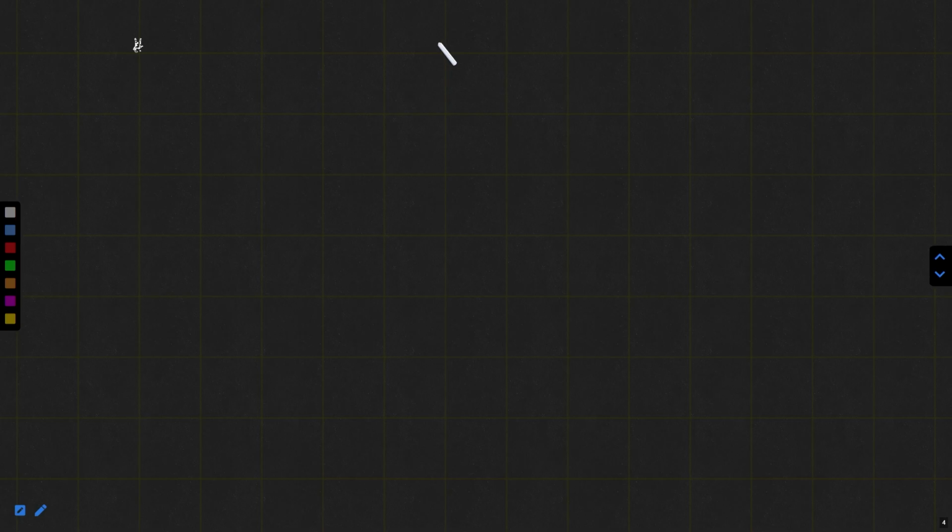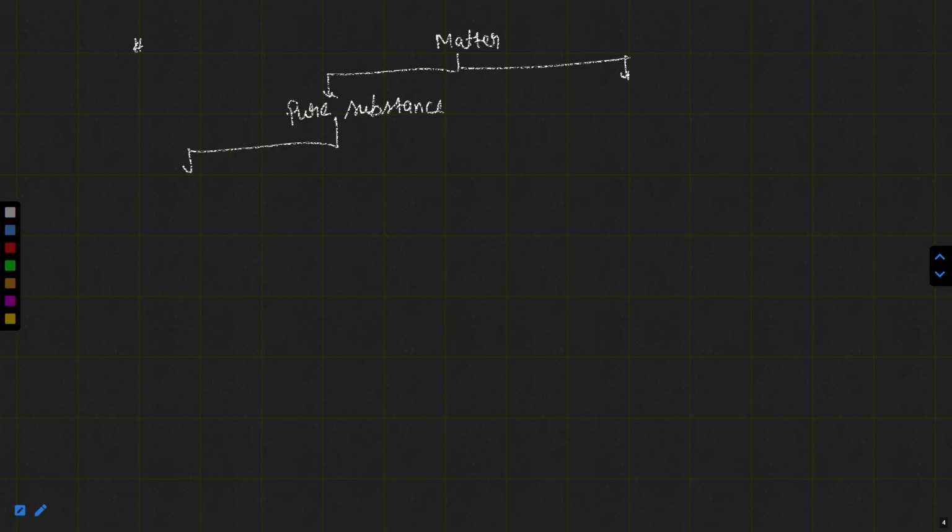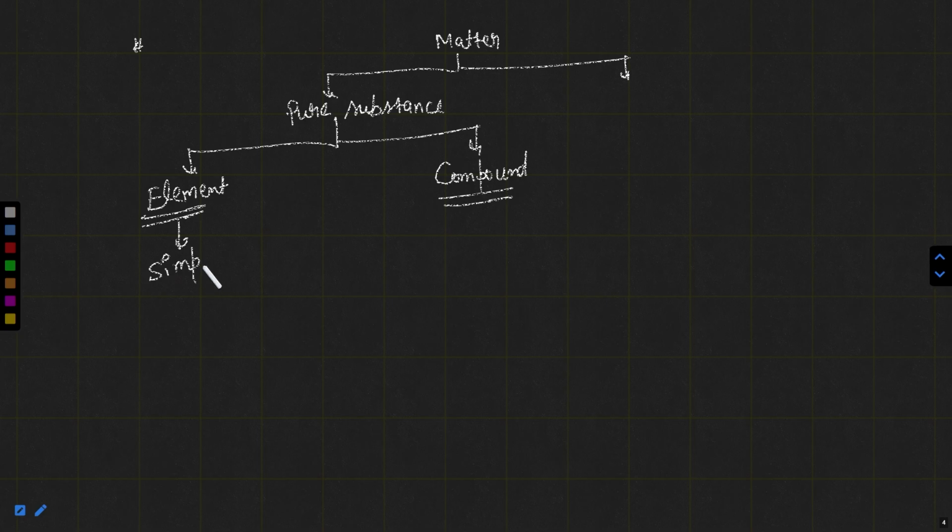Today we had classified matter. Matter can be classified into two things. One is pure substance. If the substance is pure, so definitely it can be categorized into two categories. It can be an element or it will be a compound. If the substance is pure, then it is named as elements, and elements are the simplest pure substances. Right? Elements are the simplest pure substances.